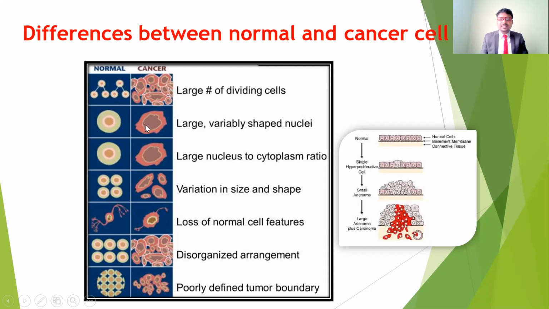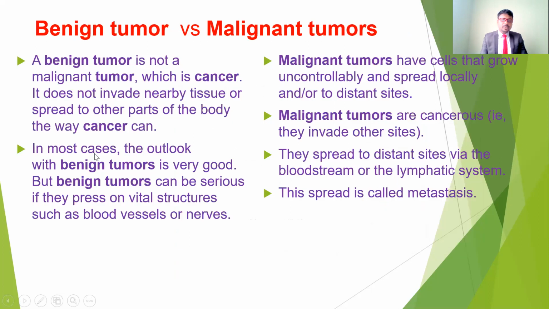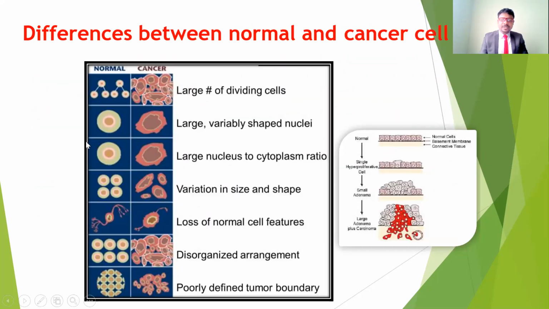But if you see here, in the abnormal cells in cancer, the nucleus is going to become large in size, and the shape is also going to be altered. So that is another important characteristic of the cancer cell. And also, the nucleus is going to be in a ratio to the cytoplasm. So according to how much cytoplasm there is, the nucleus is also going to be according to the size